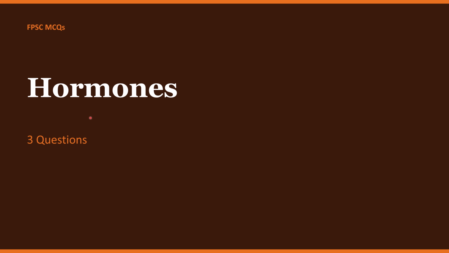The next topic from today's session is hormones. Here we will complete 3 most important questions. First, let's discuss hormones. What are hormones? Hormones are chemical messengers produced by glands in the body that control and coordinate different functions of growth, development, and metabolism. They are produced by endocrine glands, ductless glands such as the pituitary, thyroid, pancreas, adrenal glands, etc. How they work: released directly into the blood, they travel to target organs and affect specific body functions.